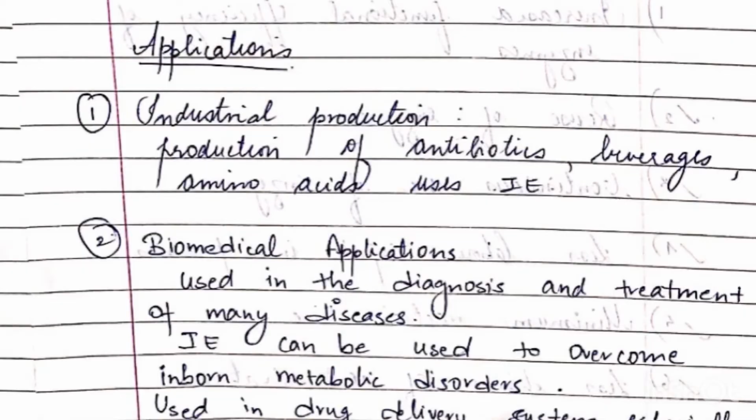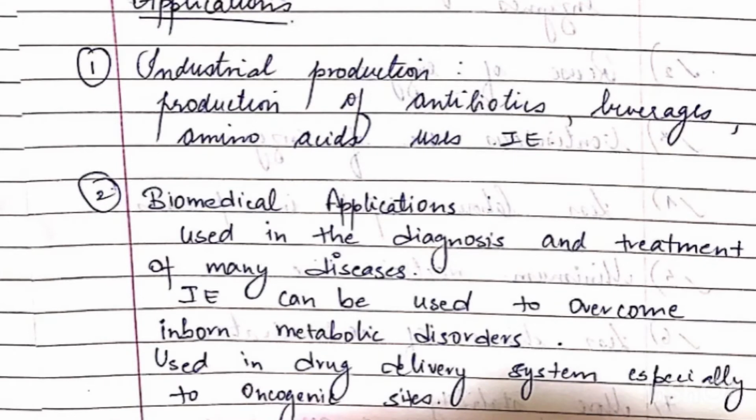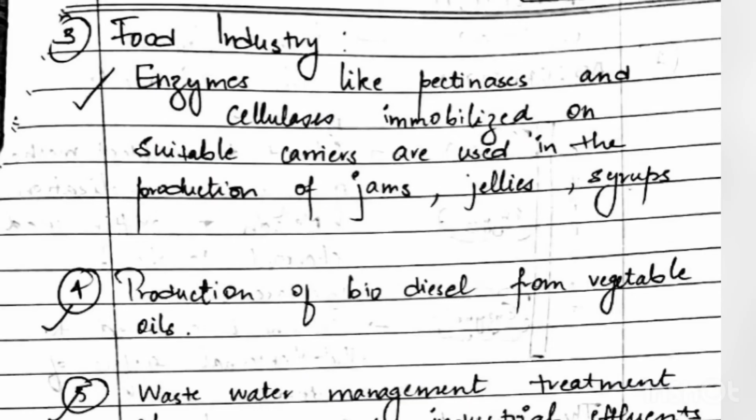Now let's have a look at the applications. That is very important. It is used in industrial production, that is for production of antibiotics, beverages, amino acids. It is also used in biomedical applications in the diagnosis and treatment of many diseases, and it can be used to overcome inborn metabolic disorders.